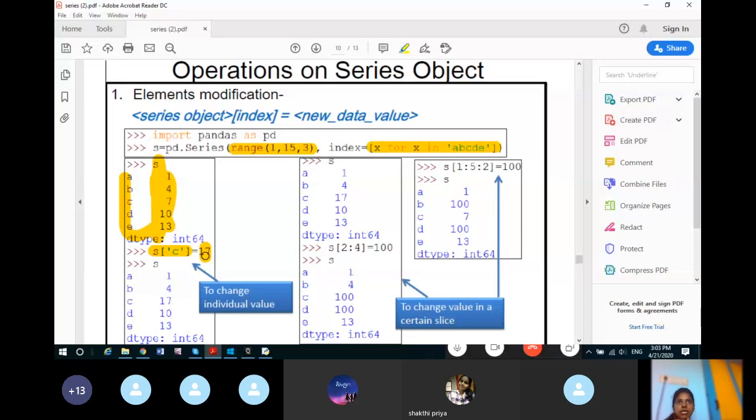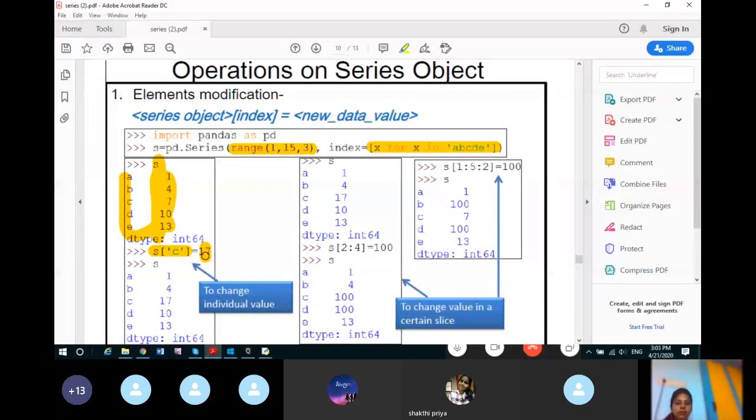If we can change the data elements in place, what does it mean? Mutable, ma'am. Mutable. Yes, so series are mutable. Understand this concept: series are mutable in nature. Again, see this, we have changed it, so the 7 is replaced by 17.